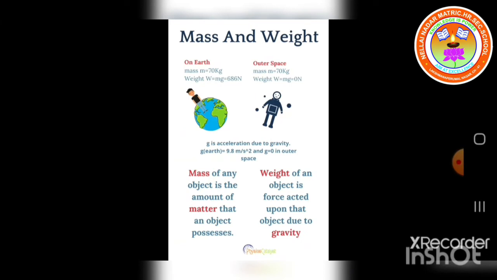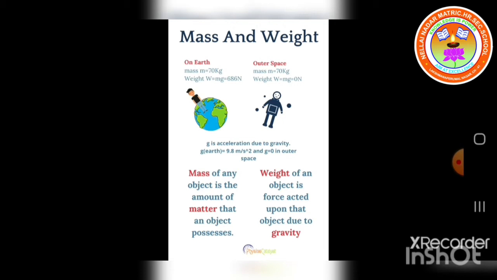Let me explain the difference between mass and weight, students. Look at the picture carefully. Look at the person. The person's mass on earth is equal to 70 kilogram. If we want to measure the weight of the particular person, we need to multiply the mass with gravity. That is, W, which stands for weight, is equal to mass into gravity. Mass is 70 kilogram. Gravity is 9.8. If you multiply both, we get 686 Newton. This is the weight of the person on earth.